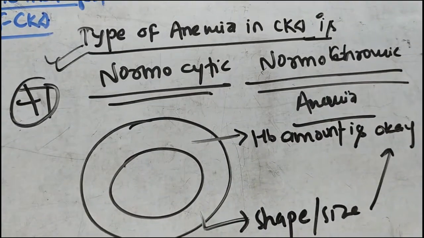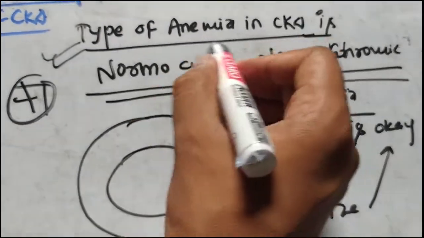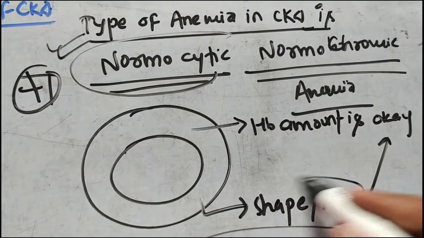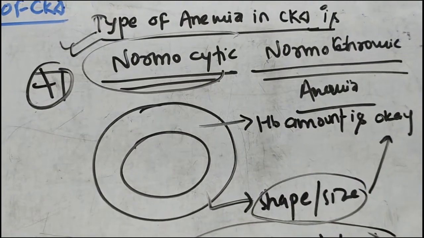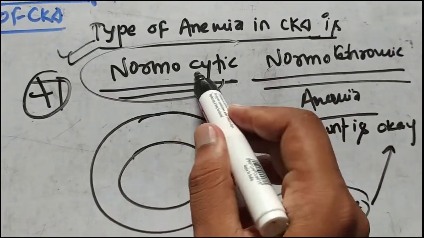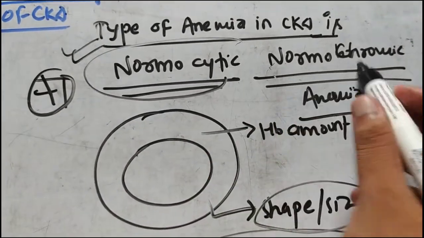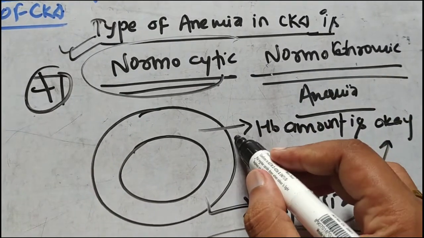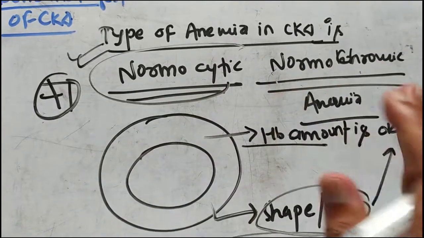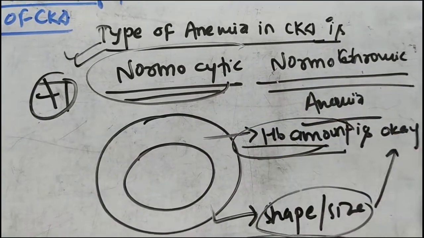So what is normocytic normochromic anemia? Normocytic means the shape and size of each RBC is normal. Whatever RBCs are present in the blood vessel, their shape and size are normal, so it is known as normocytic. And normochromic means the amount of hemoglobin in one RBC is also normal.